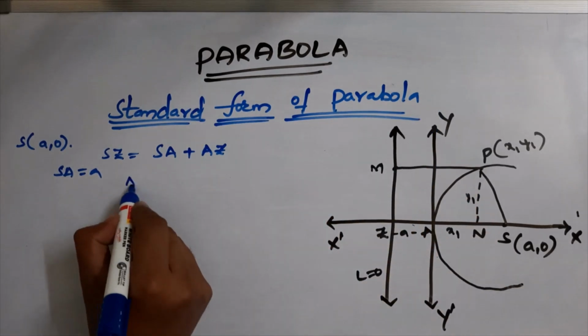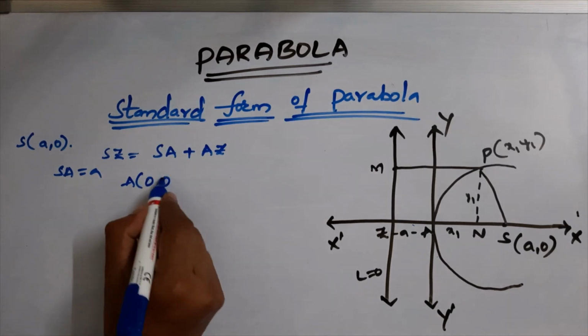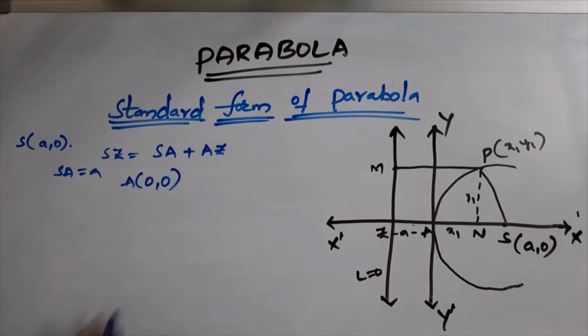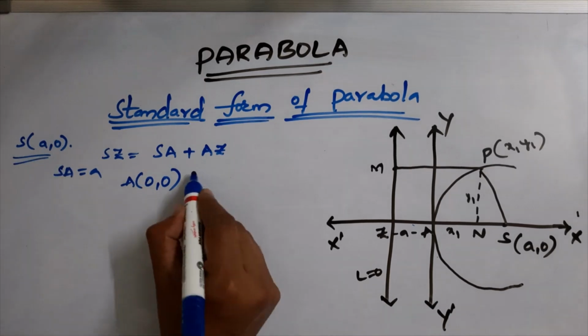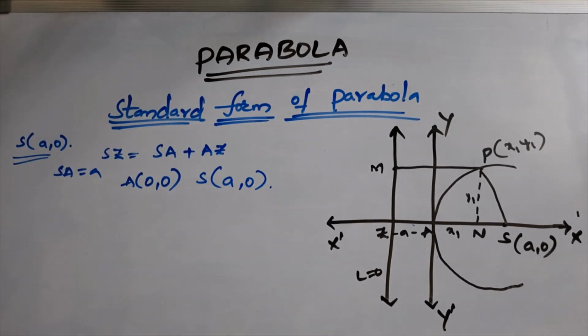So A, the vertex, is the origin (0, 0), and we already know that S is (a, 0).